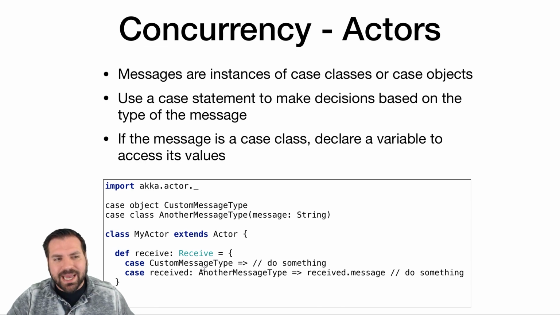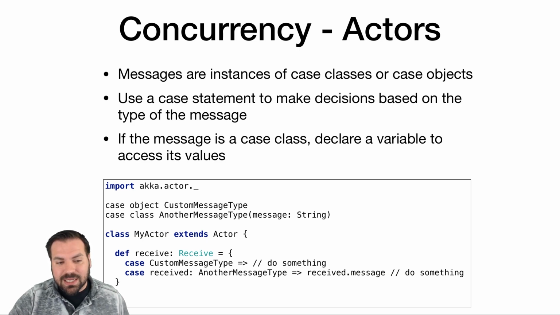If that message is a case object, we just say case, the object type, and then do something based on that. So if we receive a message of type object, there's no information attached to that. We're just going to do whatever we do when we receive a message of that type.